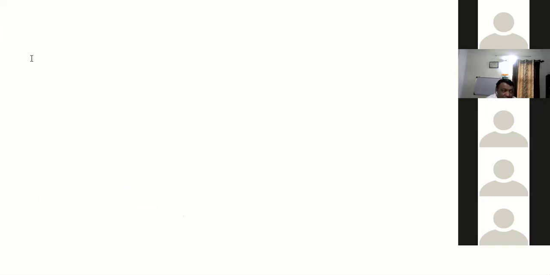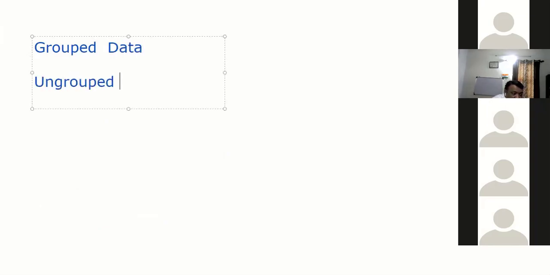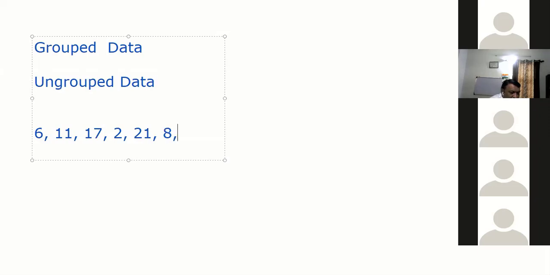Now, let's first talk about grouped data and ungrouped data. See, it's all about concepts, guys. For example, if I say 5, 6, 11, 17, 2, 21, 8, 19. This data is not in a group.